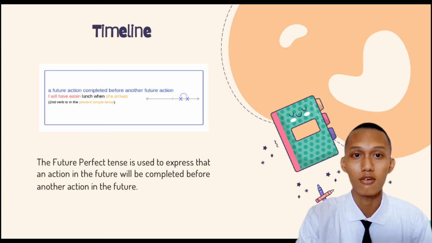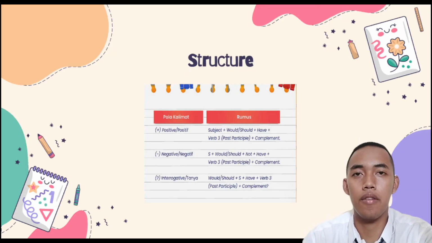There is a timeline of the past future perfect tense. A future perfect tense is used to express that an action in the future will be complete before another action in the future. Structure. Positive: subject plus will or shall plus have plus verb plus complement. Negative: subject plus will or shall not plus have plus verb plus complement. Interrogative: will or shall plus subject plus have plus verb plus complement.